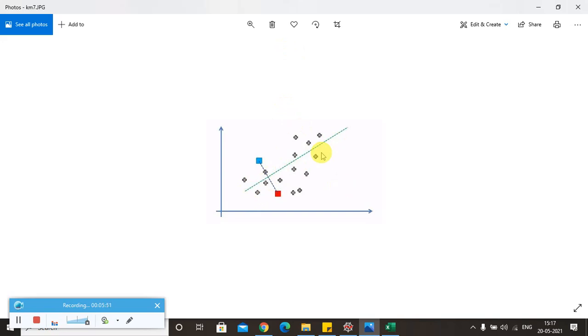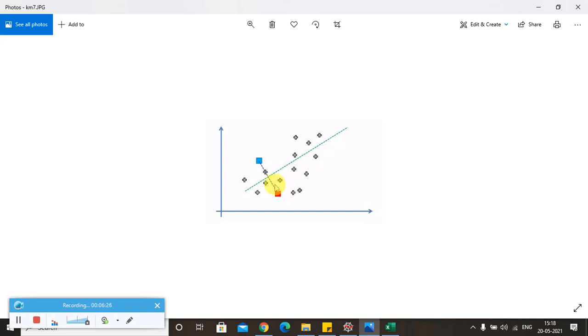From geometry we know that any point on this green line will be equidistant from the blue and red. So based on that, it is obvious that any data points above this green line will be considered as the blue category, and the data points below this green line will be considered for the red category.